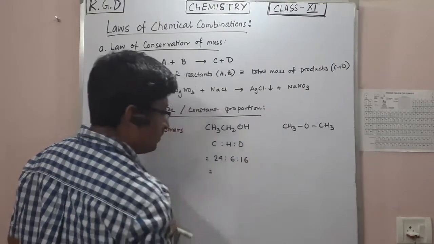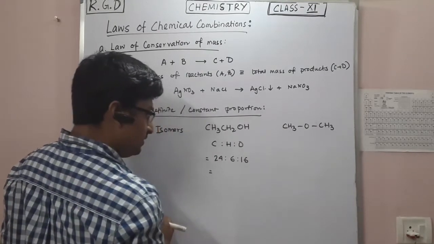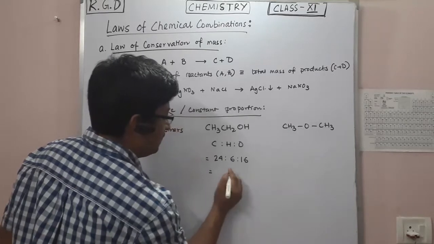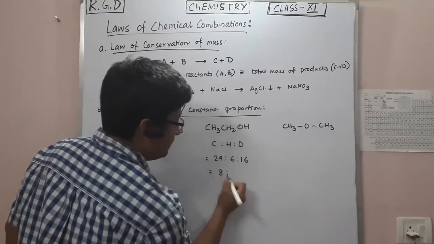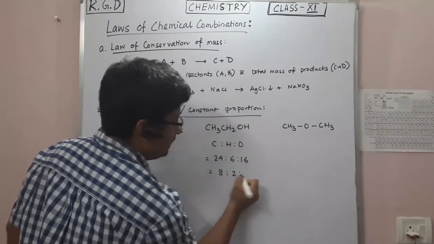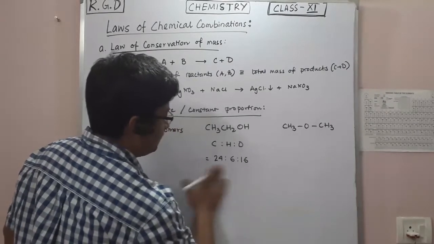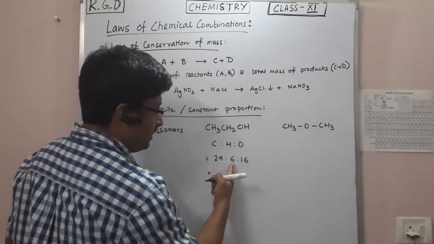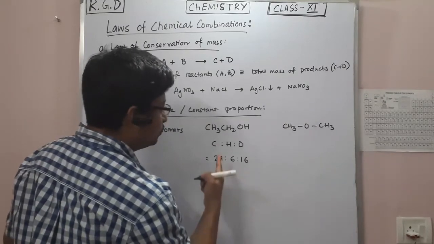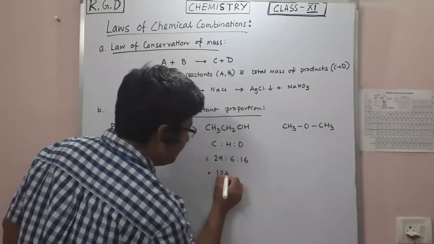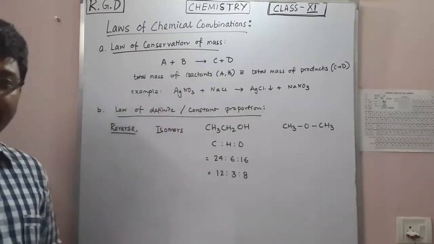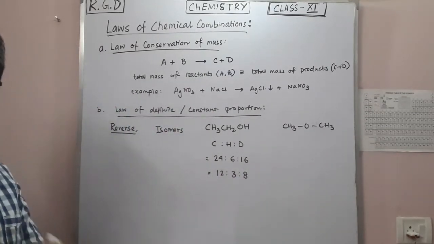So what will be the ratio if I divide by 2? It will be 12 to 3 to 8. 12, 3, 8 is the ratio, correct?